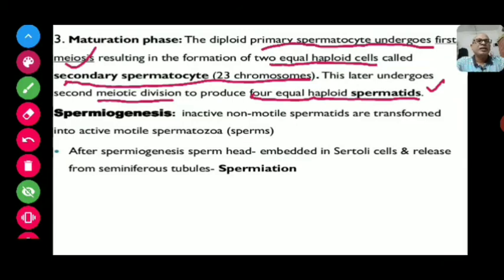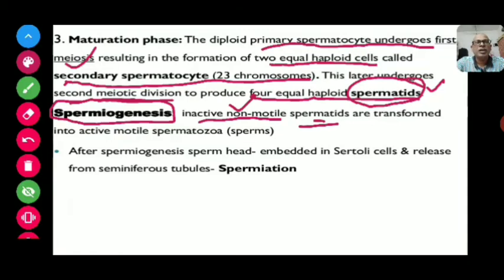Now the next process is spermiogenesis. In the previous slide I told you two different processes. First one is spermatidogenesis, the formation of spermatids, that means 4 equal haploid spermatids. Another one is spermiogenesis, in which inactive non-motile spermatids are transformed into active motile spermatozoa.